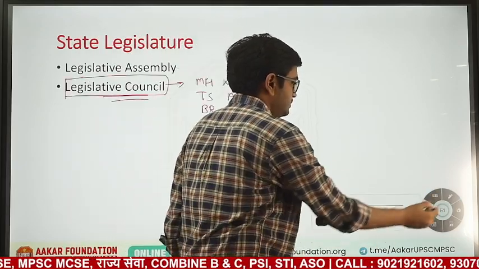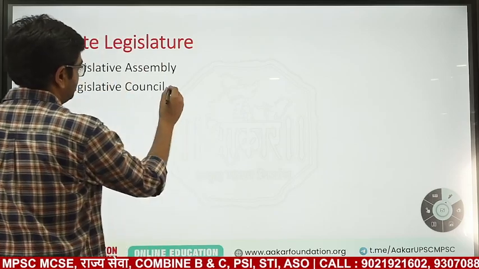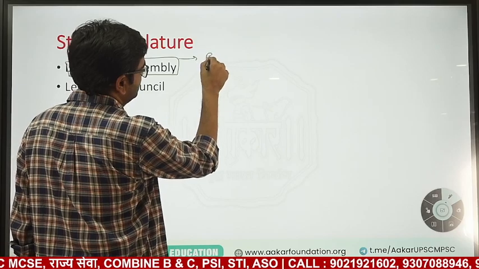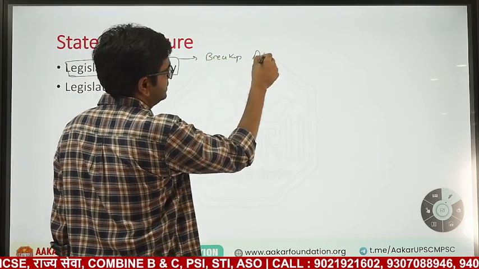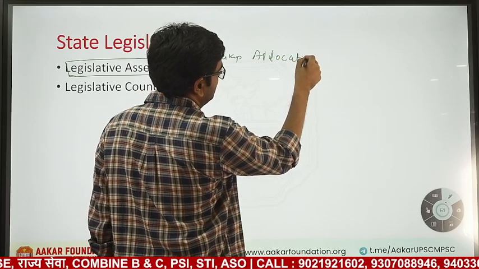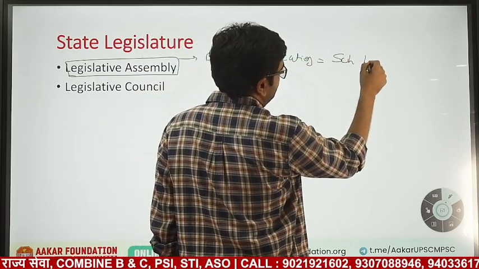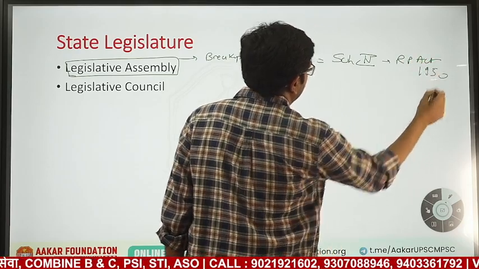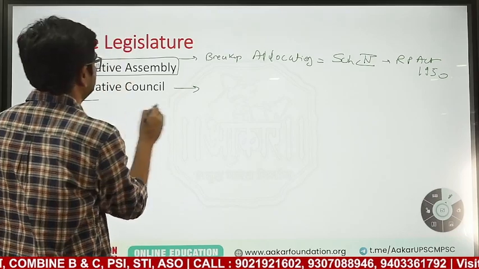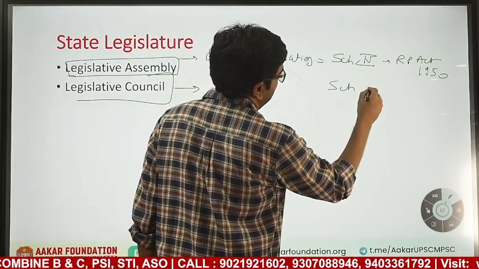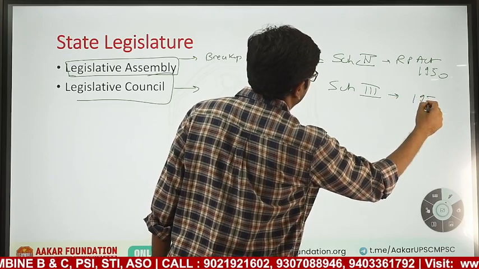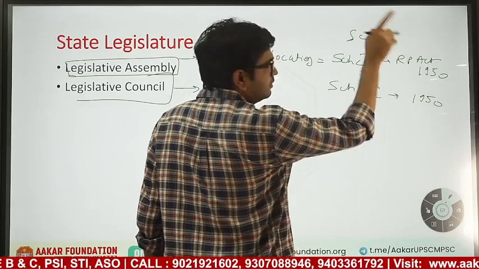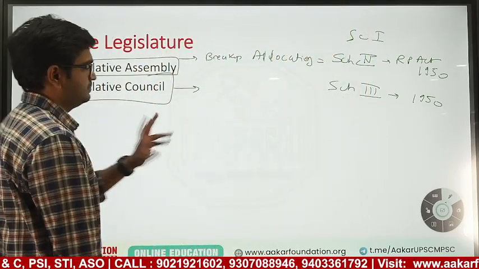Now for the legislative assembly, the breakup and allocation is given in Schedule 2 of the Representation of People Act 1950, and the breakup of the legislative council is given in Schedule 3 of the same act. And Schedule 1 of the 1950 act gives the Lok Sabha breakup allocation.